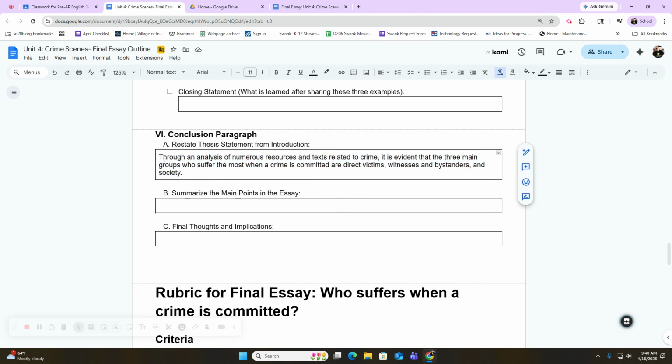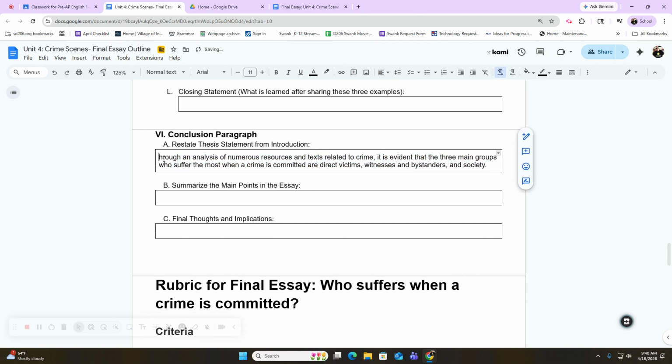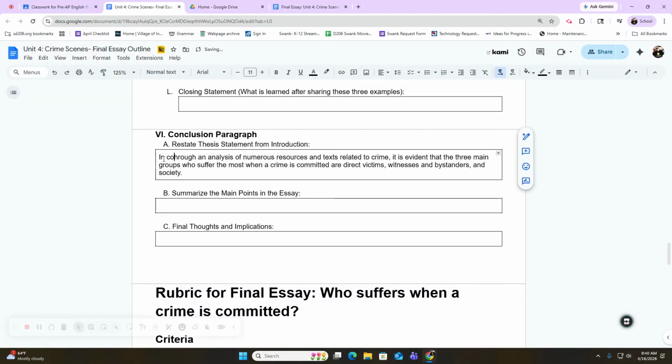Okay, so here's what I would do. First, you can have some kind of transition statement to start off the paragraph. A lot of people like to go with in conclusion because it's a conclusion paragraph. That's pretty common, though. You could also just say therefore. I mean, again, there's tons of transition statements that you can use. You don't even need a transition word or phrase, but they do help as well. I'm going to choose therefore, but again, you could go with in conclusion, whatever you'd like. To summarize is another one. There's so many things you can say to transition to your conclusion paragraph.